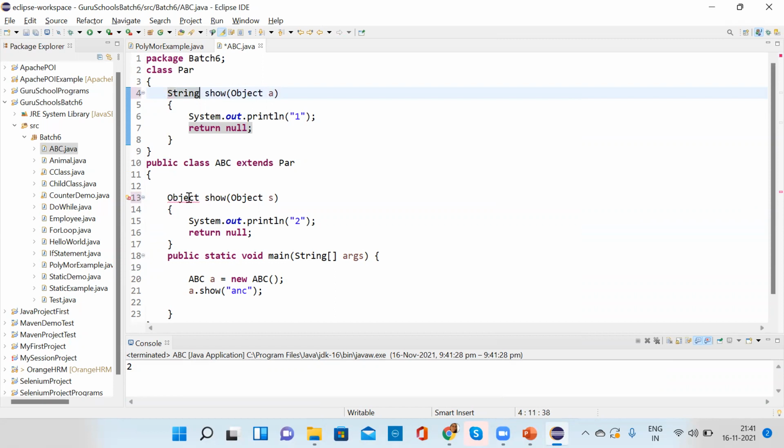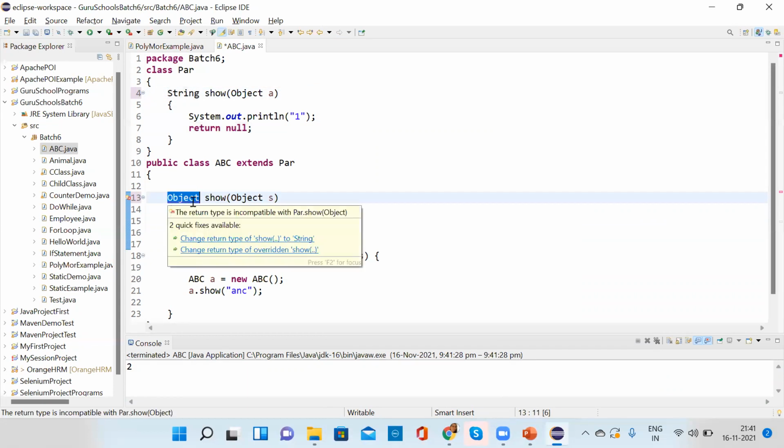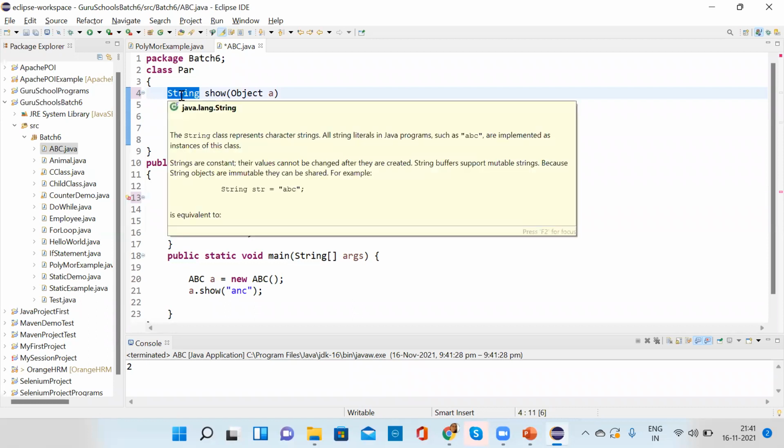Yes. So what is the concept behind this? The child return type should be a subtype of the parent return type. The child return type should be lower than the parent return type.